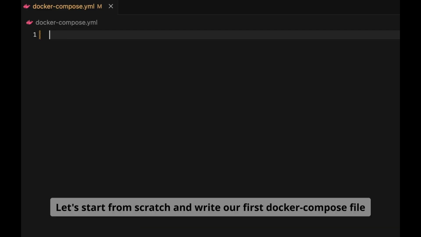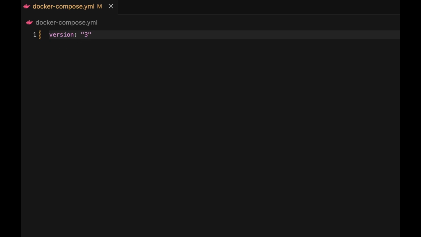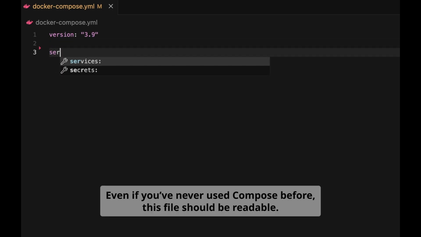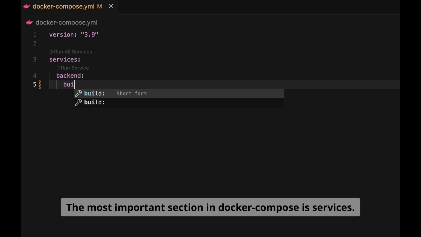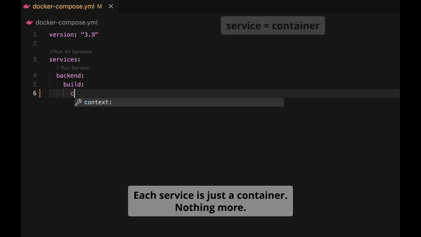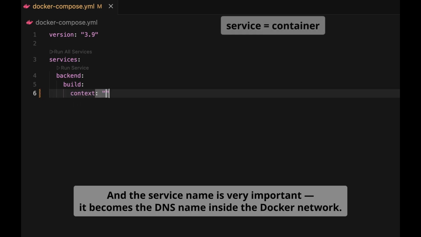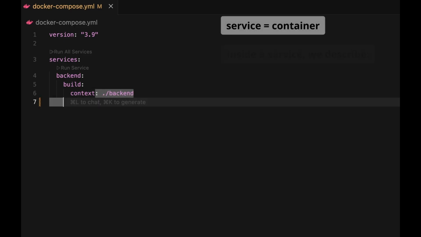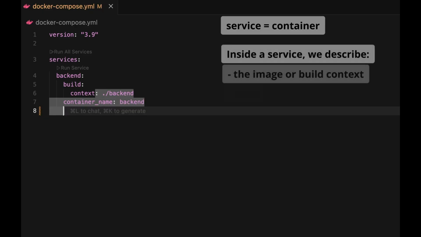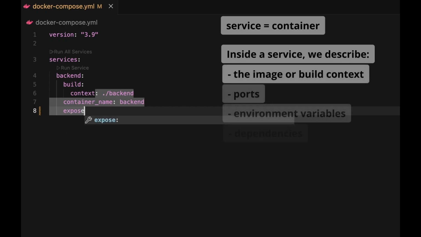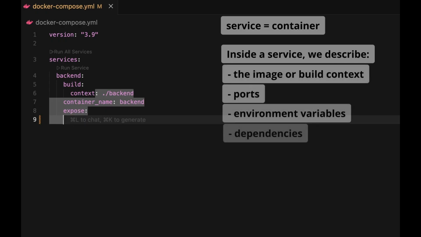Let's start from scratch and write our first Docker Compose file. Even if you never used Compose before, the file should be readable. The most important section in Docker Compose is services. Each service is just a container, nothing more. And the service name is very important. It becomes the DNS name inside the Docker network. Inside the service, we describe the image or build context, ports, environment variables, and dependencies. So a service is not an abstraction, it's just a regular Docker container described in a nicer way.